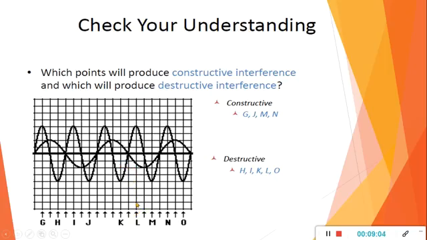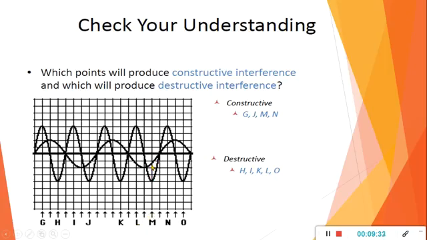Next point is L. At point L, if I consider 1, 2, 3, 4, and this will again be 1. So 4 minus 1, 3. Here it was minus 3, here it was plus 3. But it is minimum amplitude, because one wave is already moving with 4. So 4 minus 1 is 3. The value is decreasing. So here again L is termed as what? Destructive interference.